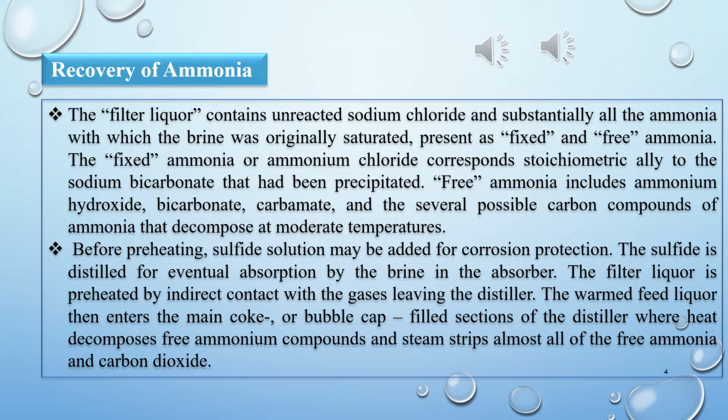We have discussed different methods like the Dual process. In the Dual process, we have said that there is the production of ammonium chloride, which is a nitrogenous fertilizer, and along with that ammonium chloride, there is the production of sodium carbonate. After that, we have discussed Leblanc's process. Then we have discussed the Solvay process.